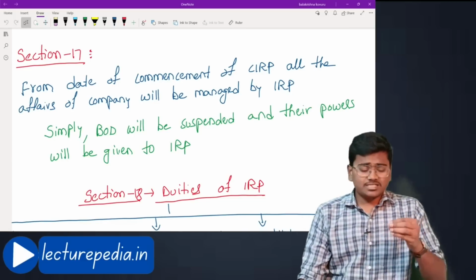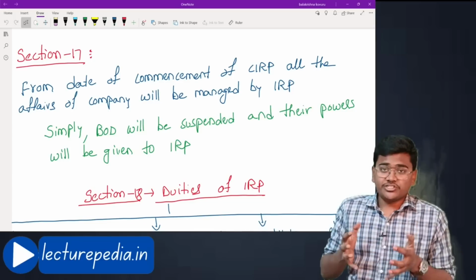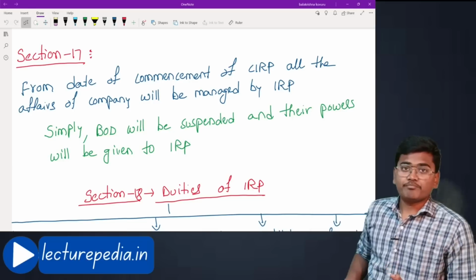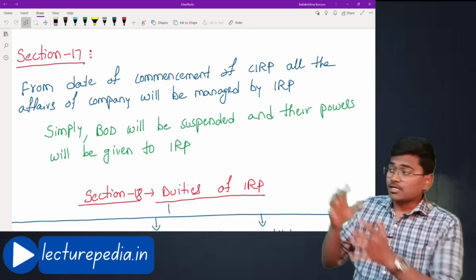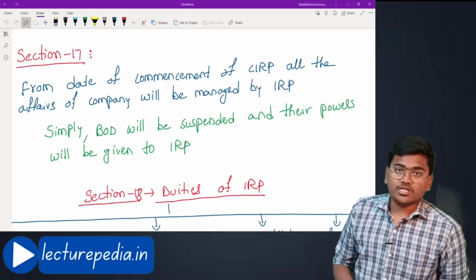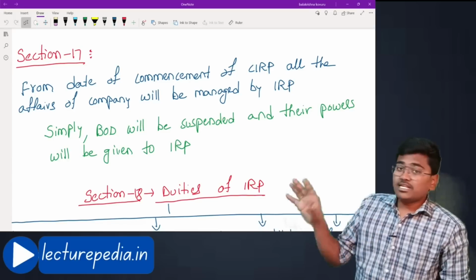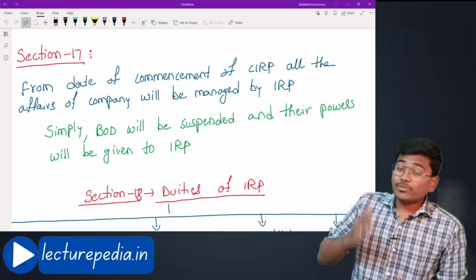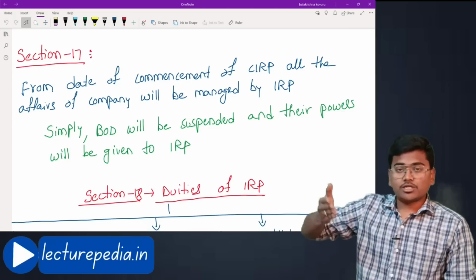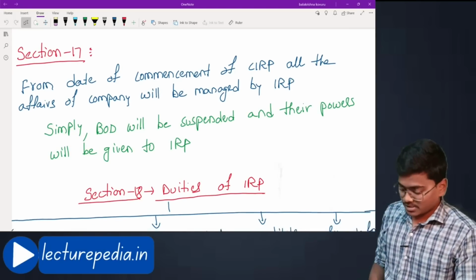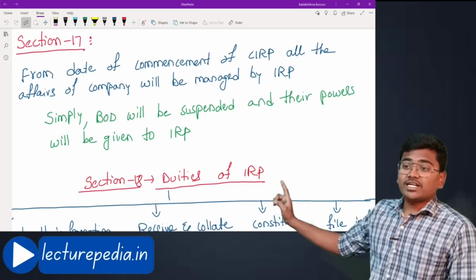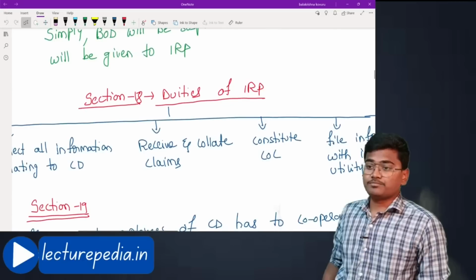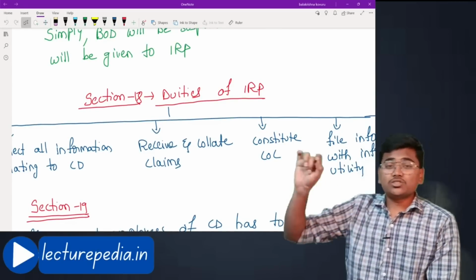Once the process has been initiated against the corporate debtor, the board of directors of this corporate debtor will be suspended and all the powers of the board of directors will be given to the interim resolution professional. Simply, the interim resolution professional will have to manage the entire business of the corporate debtor from the date of commencement of the corporate insolvency resolution process. The board of directors will be suspended and their powers will be given to the interim resolution professional.